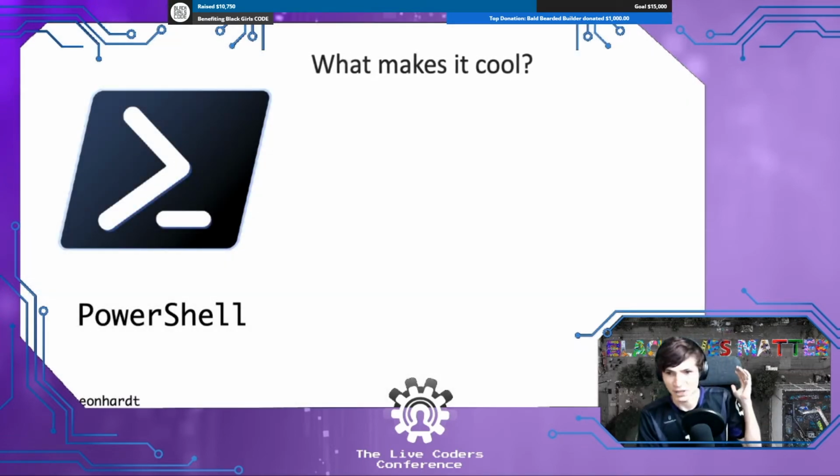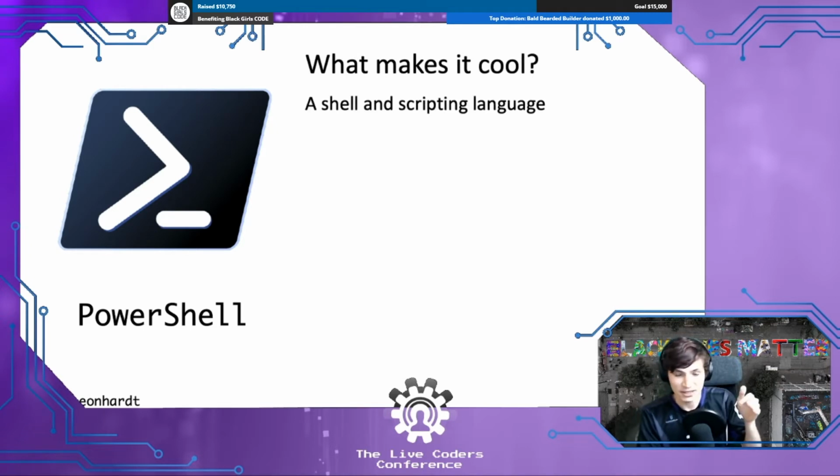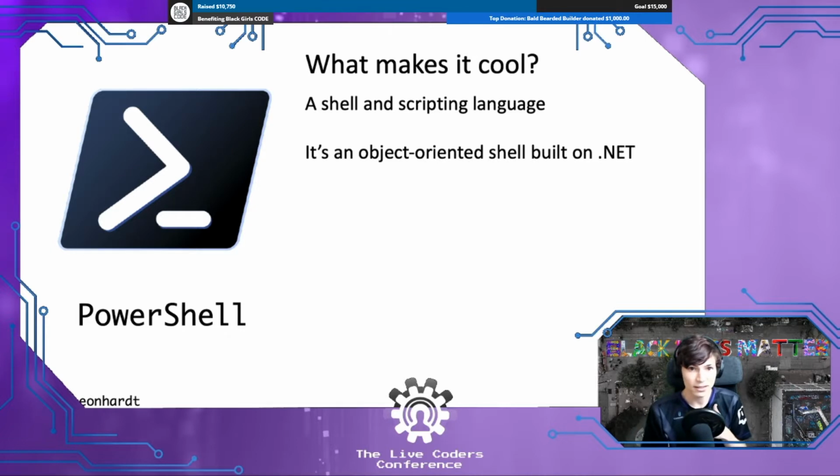PowerShell, I'm just going to go through this really quick. Ready? It's a shell and scripting language. It's kind of like Bash or Z Shell, Fish. The difference, though, between those is that it's an object-oriented shell. So the idea is you've got commands that you're running in your terminal, and in a language like Bash, you're often piping text to another command. But in PowerShell, everything is an object, so you actually get to pipe objects to commands down the pipeline, which is a bit of a unique thing about PowerShell.